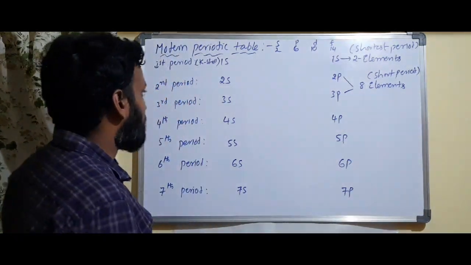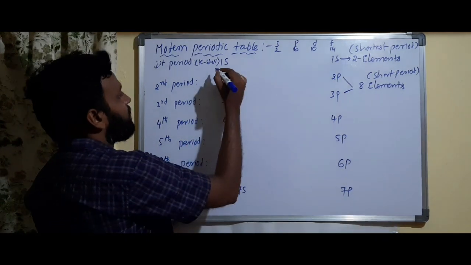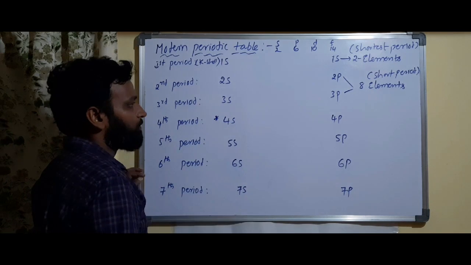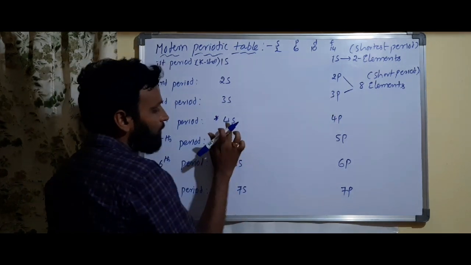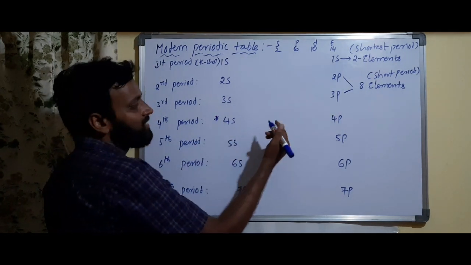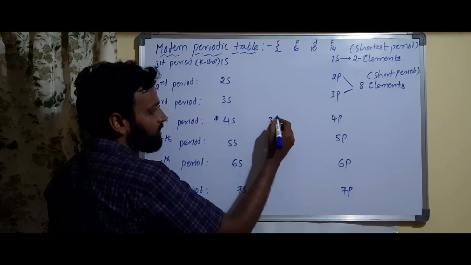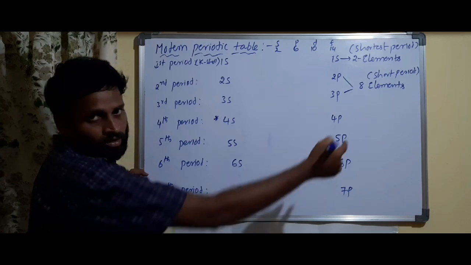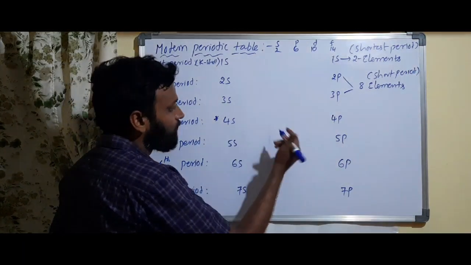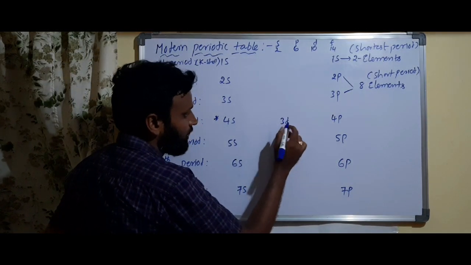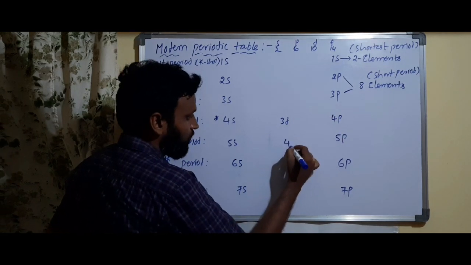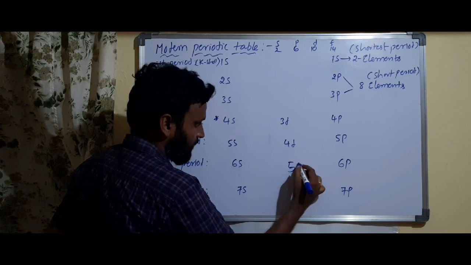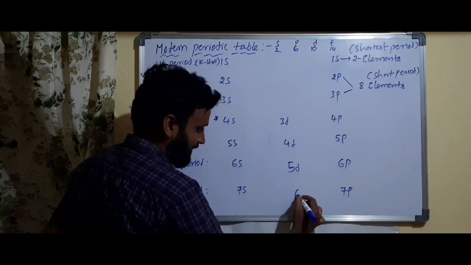Okay, so no problem. Next, for the fourth period I will keep a star, because after 3s 3p, but 4s, the next energetic subshell is 3d. I have given this already, the Aufbau diagram. After 4s, the subshell that is going to be filled is 3d, and after 3d comes 4p. Then 4d, 5d, and here 6d.